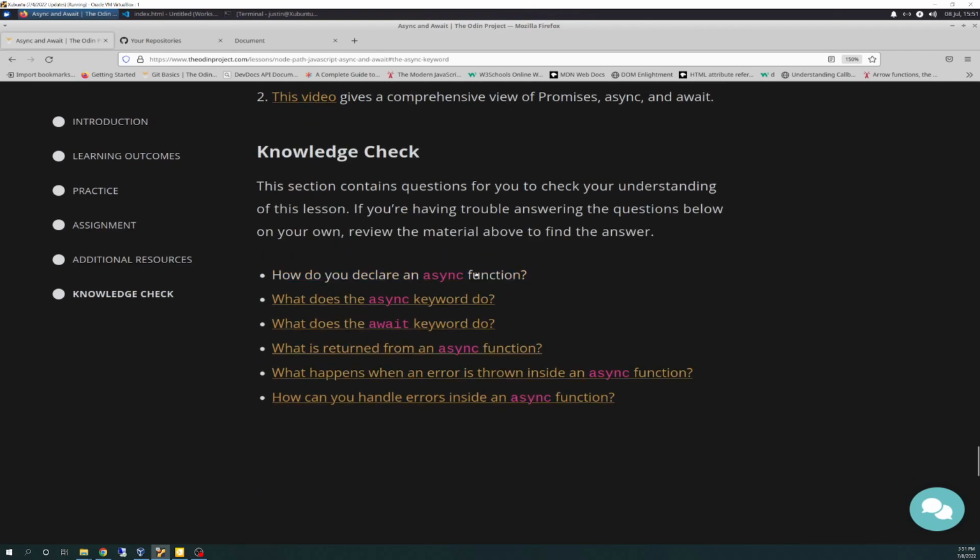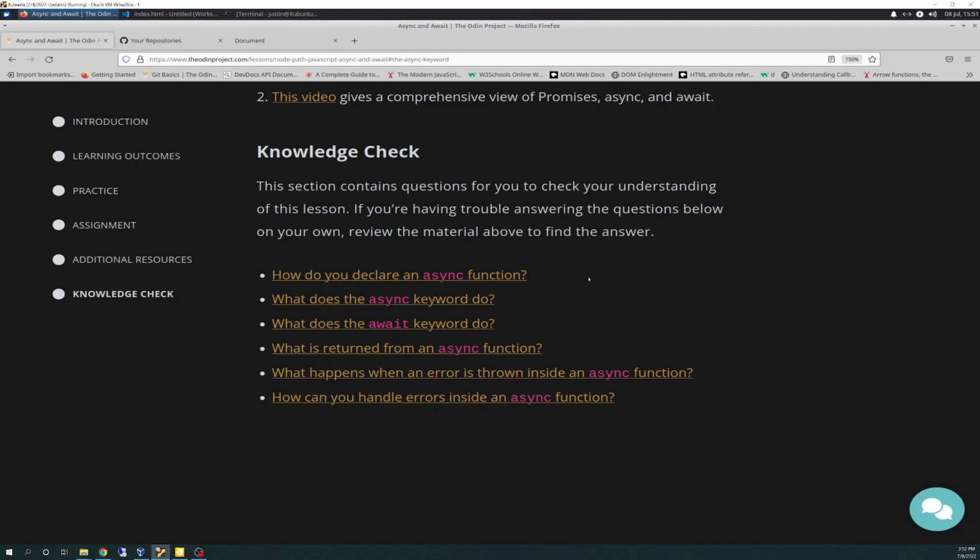So basically how you declare is you just put async in front of any function call and it becomes an async call. That's simply put. And that allows you to put an await in there. And just as a friendly reminder, you'll read this in the text, but you cannot use the keyword await outside of an async function, just by the nature of the way it works and the way the JavaScript engine runs it. You will get, I think, a type error if you try running it outside of an async function. So you always have to wrap the await inside of an async.